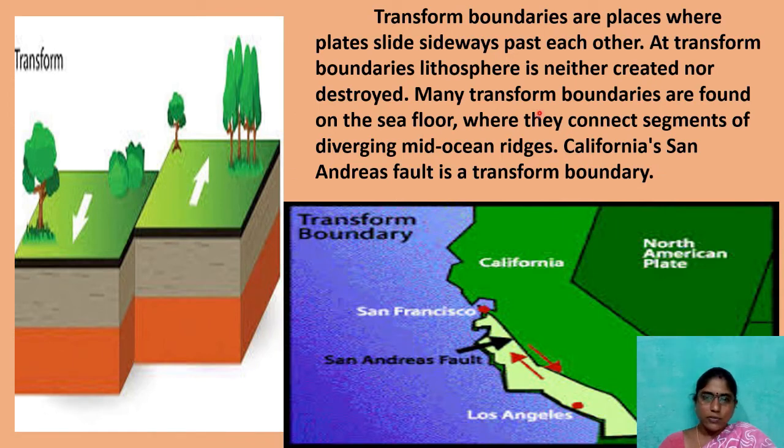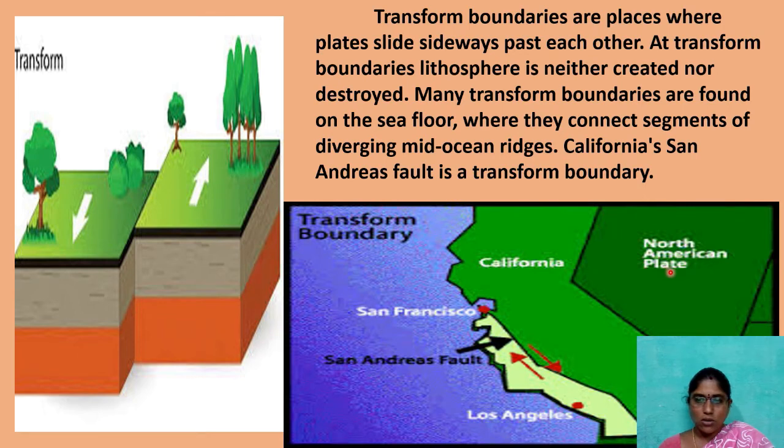Many transform boundaries are found on the sea floor where they connect segments of diverging mid-ocean ridges. California's San Andreas Fault is a transform boundary. Look at this picture, children. This is California's edge, a transform boundary.